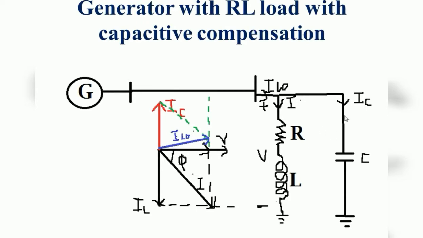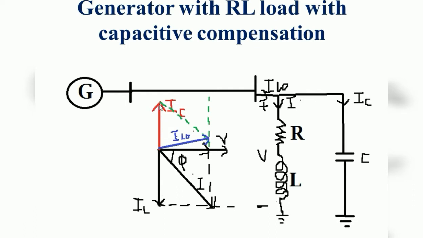Now I am putting the capacitor here. So what will happen? If you are putting the capacitor, current leads the voltage, right? This is the voltage across the load. Here also voltage V. In the parallel circuit, the voltage will be the same, so the same voltage will appear across the capacitor. So what is the current flowing through the capacitor? IC. In the capacitive type of load, the current leads the voltage. This is the voltage. Leading means we draw the current line in the upward direction. Lagging means we draw the current line in the downward direction. So this is the leading.